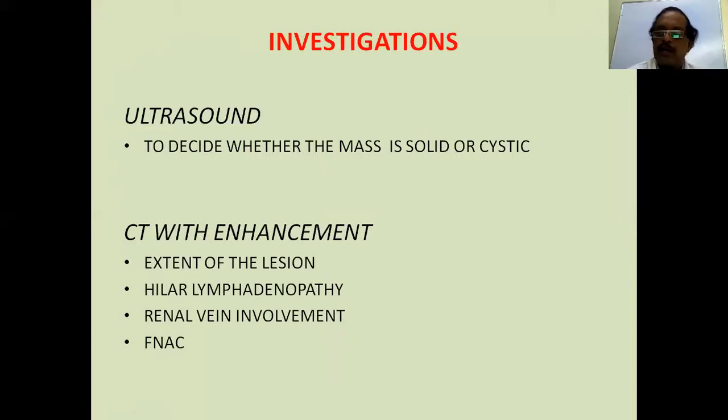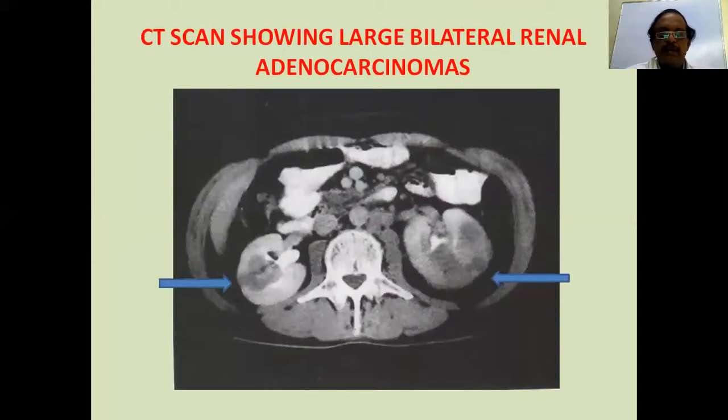CT with contrast enhancement gives the extent of the lesion, hilar lymphadenopathy, renal vein involvement, and very rarely you can do a CT guided fine needle aspiration for cytology. Not usually practiced. All solid tumors are supposed to be due to malignancy, and you proceed as such. Confirmation is only for non-operable tumors when you are offering other modalities of treatment. You see here, this is a CT scan showing big bilateral renal cell carcinomas. As I said, renal cell carcinomas can be bilateral also.